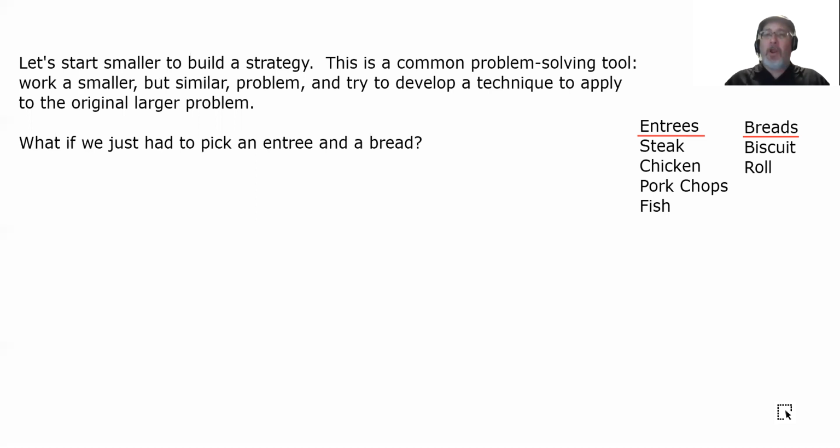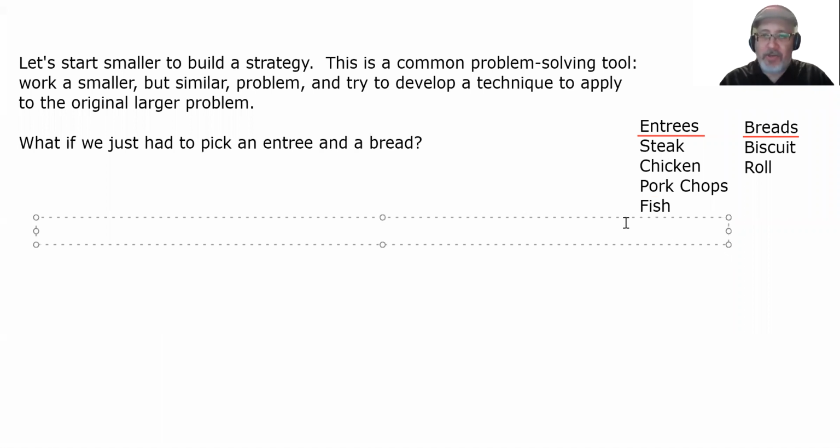So how can we do a smaller problem? Well, what if we just had to pick an entree and a bread? We have 4 entrees to choose from: steak, chicken, pork chops, and fish. And we have 2 breads, biscuit and roll. Let's see if we can list them all. And it's really not that hard to do, and I think we're going to type these. I can type faster than I can draw sometimes.